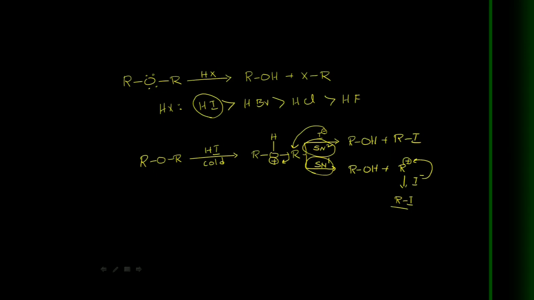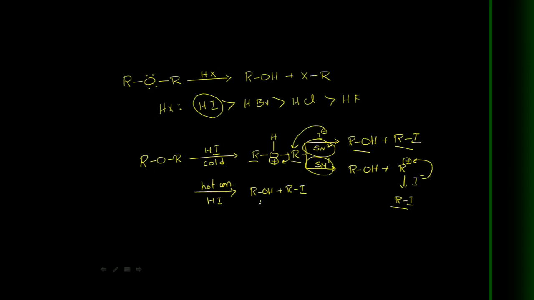That depends on the structure, the nature of the alkyl groups. We can say it is either an SN1 or SN2 reaction. Now with cold HI, we get the alcohol as well as alkyl iodide. Suppose we take hot concentrated HI. Here initially alcohol and alkyl iodide are formed.